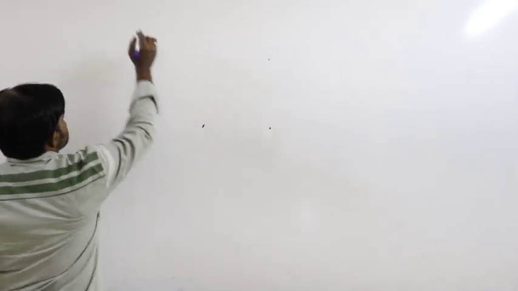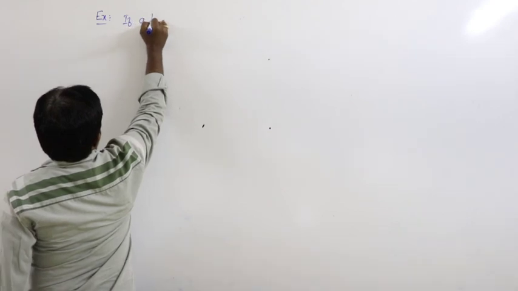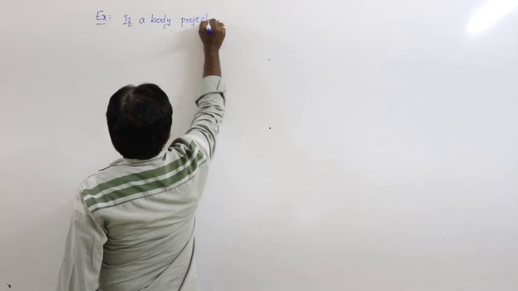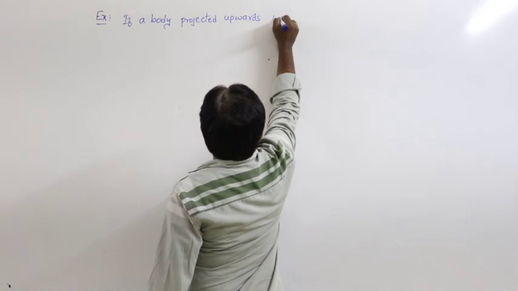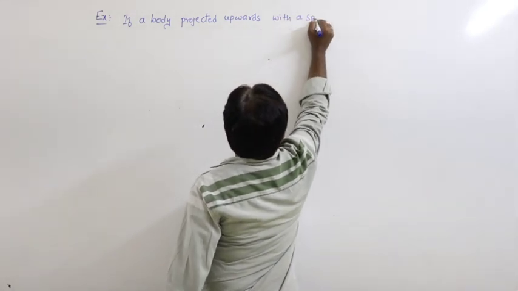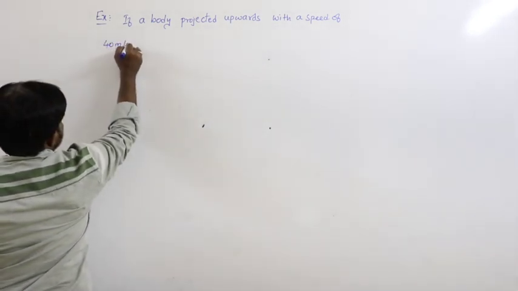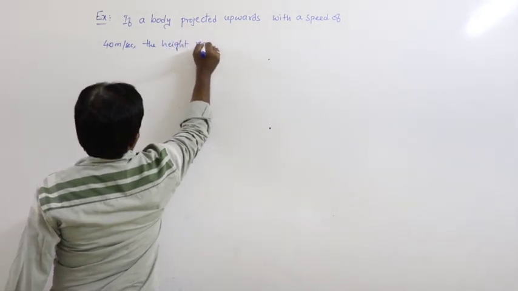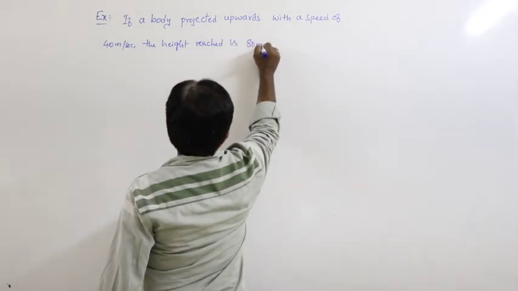Let us start some examples based on yesterday's topic. So for example, here, if a body is projected upwards with the speed of 40 meters per second, the height reached is, let us say, 80 meters.